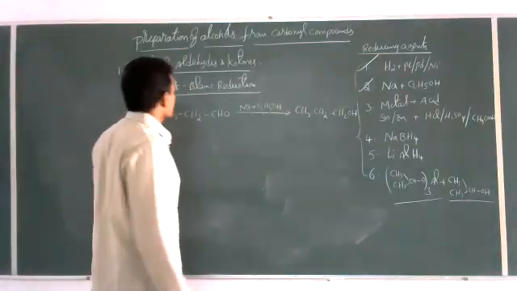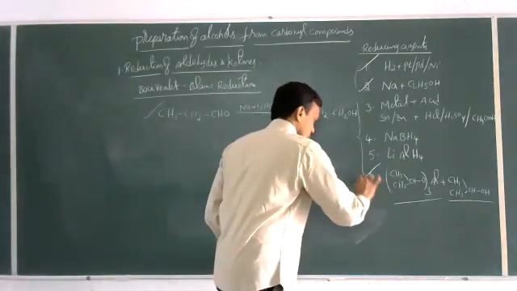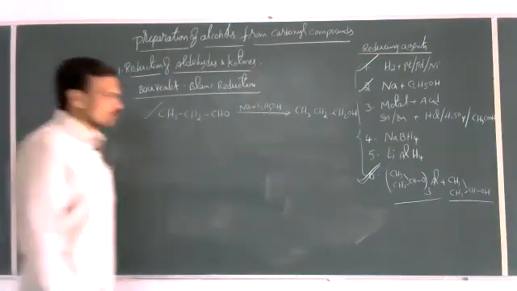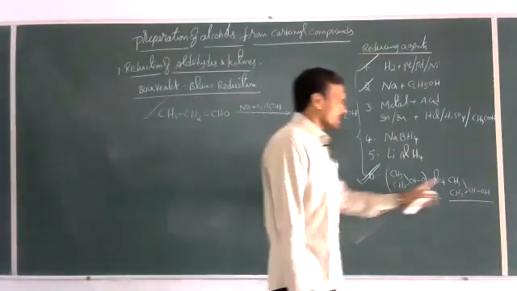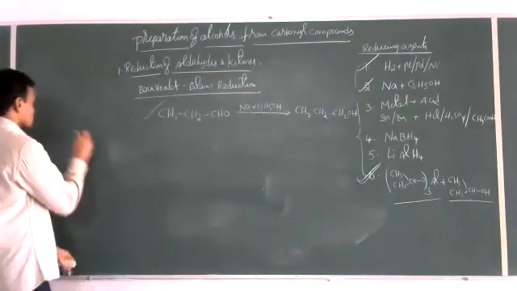Next, one more. Suppose the reduction of aldehydes is carried out in the presence of an aluminum isopropoxide and isopropyl alcohol mixture, that is called the Meerwein-Ponndorf-Verley reduction.